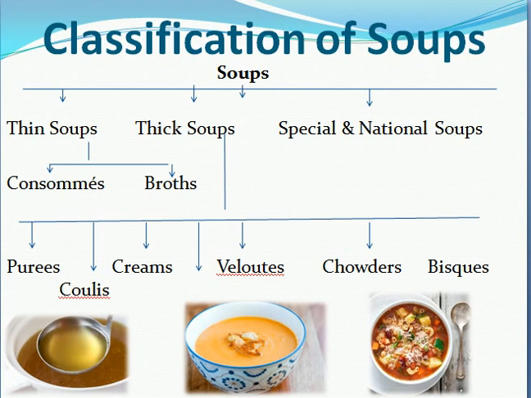In thin soups we have the classification of consommes and broth. What is the difference between a consomme and a broth? Consomme comes from the name of a crystal clear soup, as you can see in the photograph. Whatever you add to the consomme gives it its name.